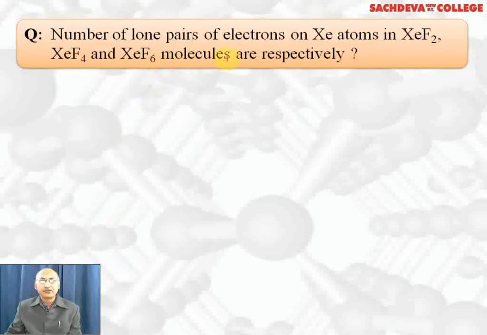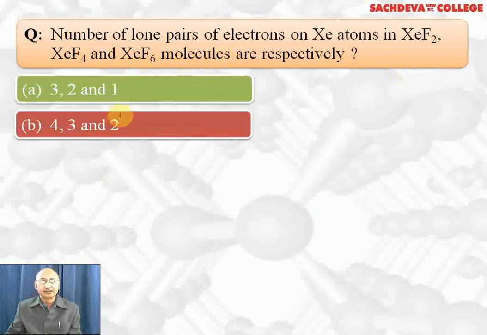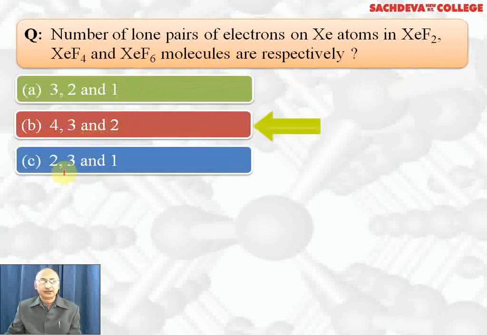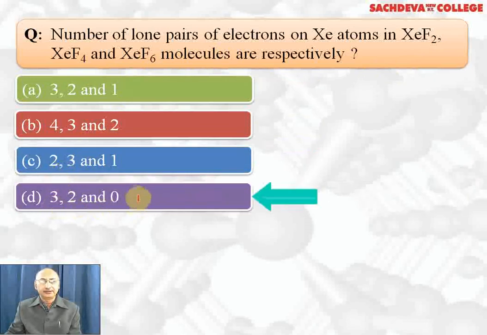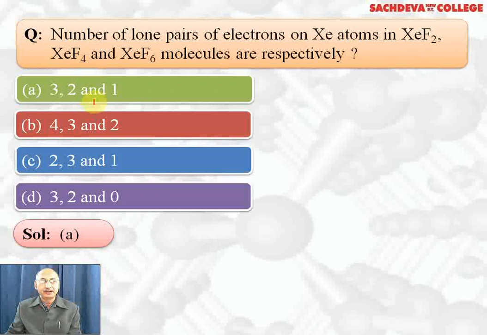Next question: the number of lone pairs of electrons on xenon atoms in XeF2, XeF4, XeF6 molecules respectively are 3, 2, 1; 4, 3, 2; 2, 3, 1; and 3, 2, 0. Xenon difluoride has 3 lone pairs of electrons, XeF4 has 2 lone pairs of electrons and XeF6 has 1 lone pair of electrons, so A part is the correct answer.